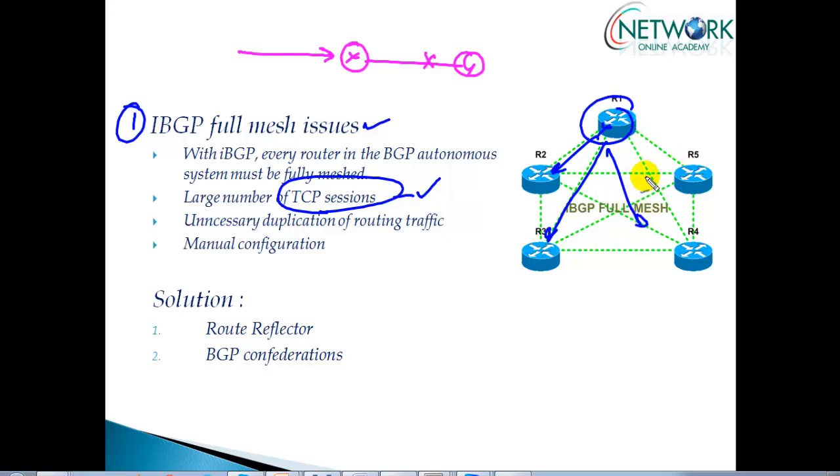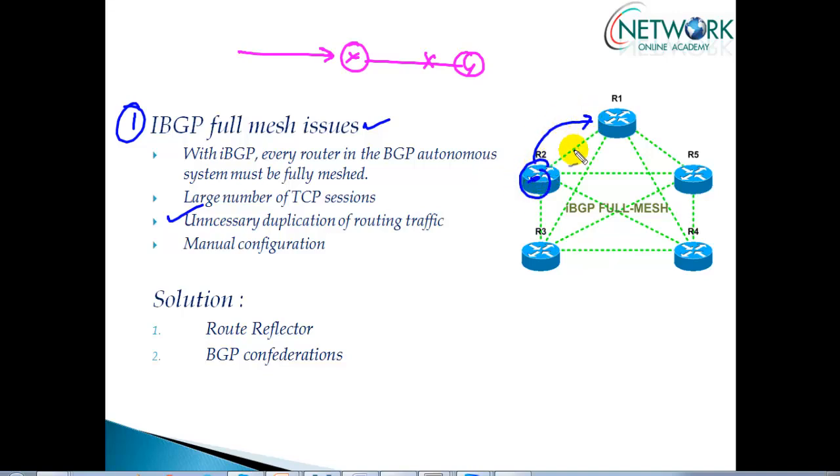So if you have 40 routers, every router needs to have 39 TCP sessions, a large number of neighbors. At the same time, you are going to receive the same network information from multiple neighbors, which means router 2 forwards from here and router 3 updates. Every neighbor is going to update the router here, and there are also a lot of manual configurations. These are some of the disadvantages we have in a full mesh.